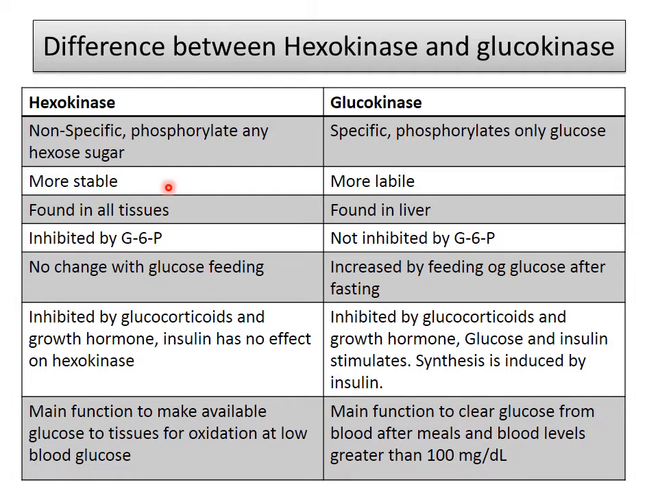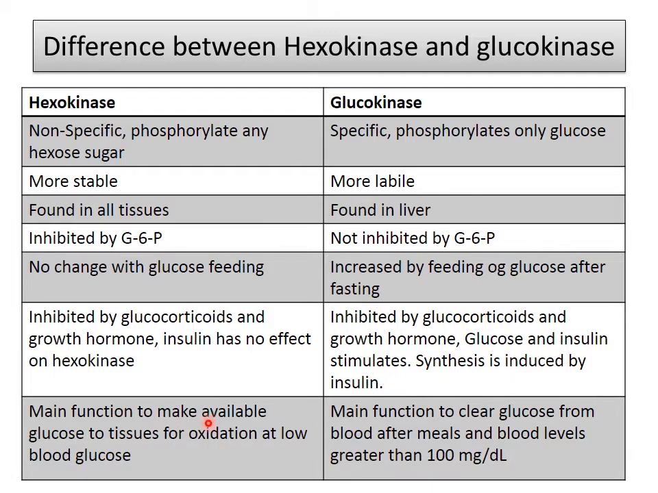If glucose is added, hexokinase does not change, but glucokinase increases with feeding of glucose after fasting. As it is fasting, then glucose starts feeding. Hexokinase is inhibited by glucocorticoids and growth hormone, and insulin has no effect on hexokinase. Glucokinase is inhibited by glucocorticoids and growth hormone, but glucose and insulin stimulate this pathway. So the glucokinase enzyme is stimulated by glucose or insulin, and its synthesis is induced by insulin.